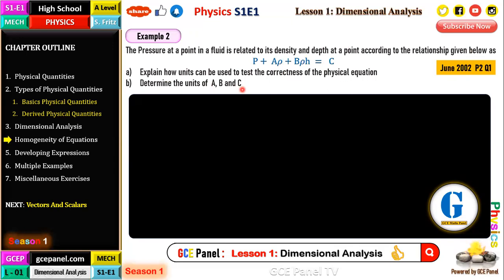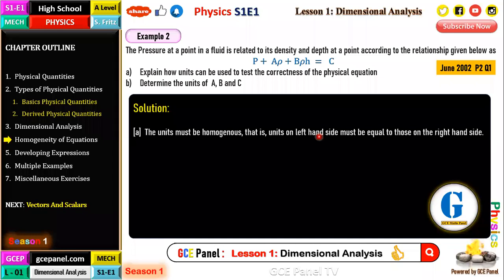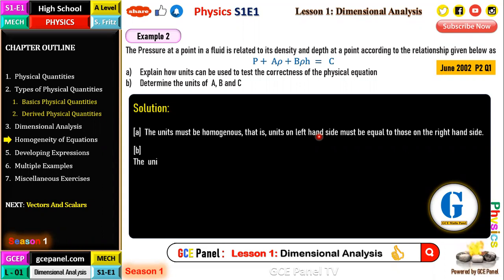So how can we use units to test for the correctness of a physical equation? For this, the units must be homogeneous. That is, units on the left-hand side must be equal to the units on the right-hand side. This is how we use units to test for the homogeneity of physical equations. When you simplify the units on the left-hand side and on the right-hand side, they should be equal. That's how we can use units, like you just saw in the previous example.